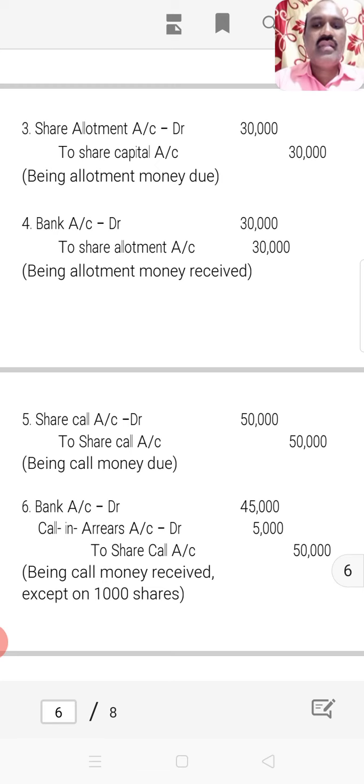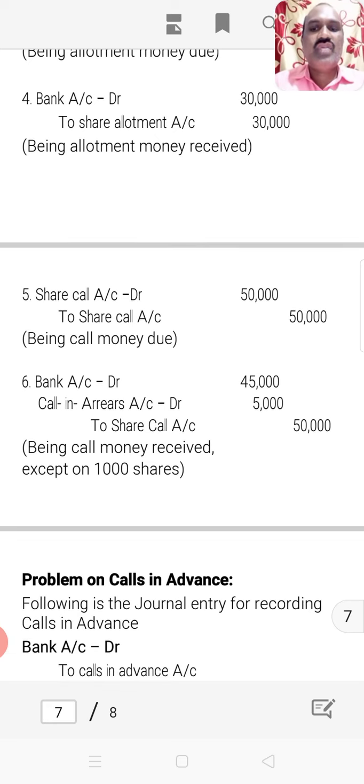This 5,000 the company could not collect from the shareholders even after calling them to make payment. That is why it is called calls in arrears. That's why the calls in arrears account is also debited, along with the bank account, and the share call account is credited with 50,000 rupees, being call money received except on 1,000 shares.